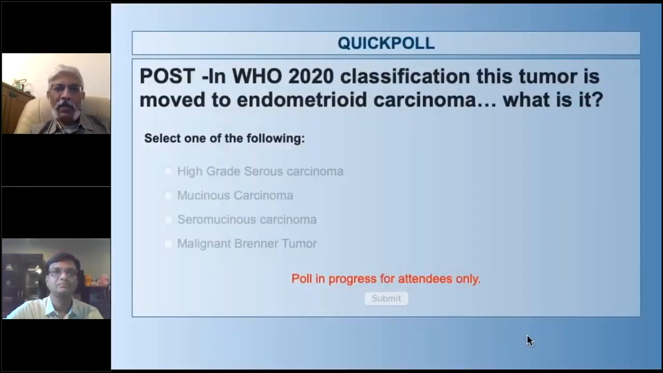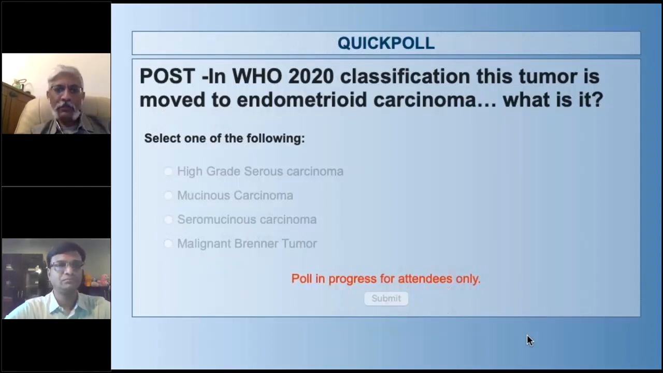I think you quickly open the poll. You want just 1 minute for them to see it. What is this tumor? This tumor was moved to endometrioid carcinoma. What is it? So do you have the poll open, Aditya?